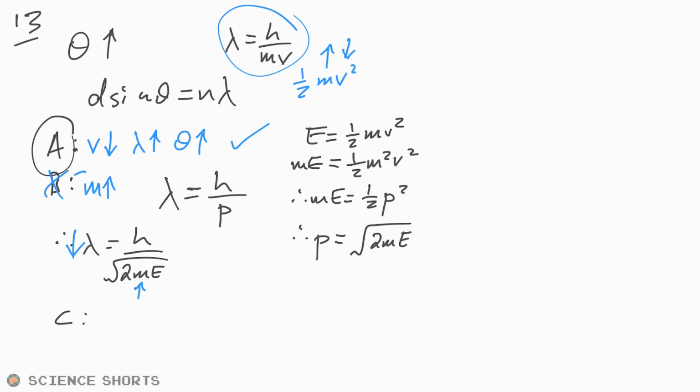Let's just look at C, using a sample with wider spacing. So if d goes up, then that means that the angle needs to come down. So that's not true either. And then finally, D, moving the screen closer. Well, no, because if you move the screen closer, then they don't spread out as much, do they? So the angle is going to stay the same, but the fringe spacing, as it were, we're talking in terms of Young's double slit, that's actually going to go down. So we'd see the rings closer together, wouldn't we?